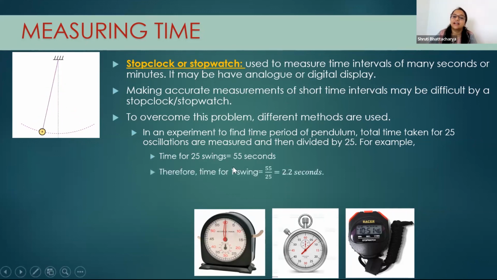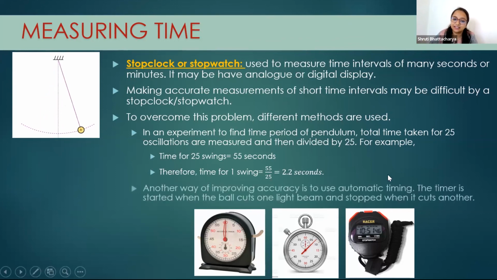So for 25 swings, if it is 55 seconds, for one swing it will be 2.2 seconds if you calculate. Okay, so this is just one example of how to avoid that mistake of when to start the stopwatch and when to stop the stopwatch.